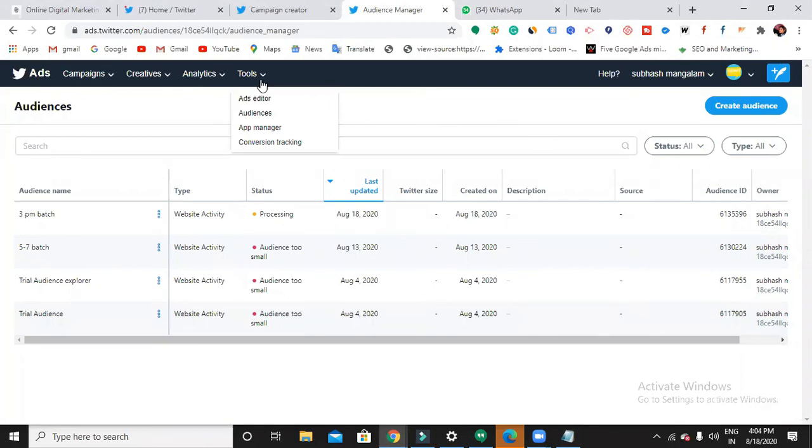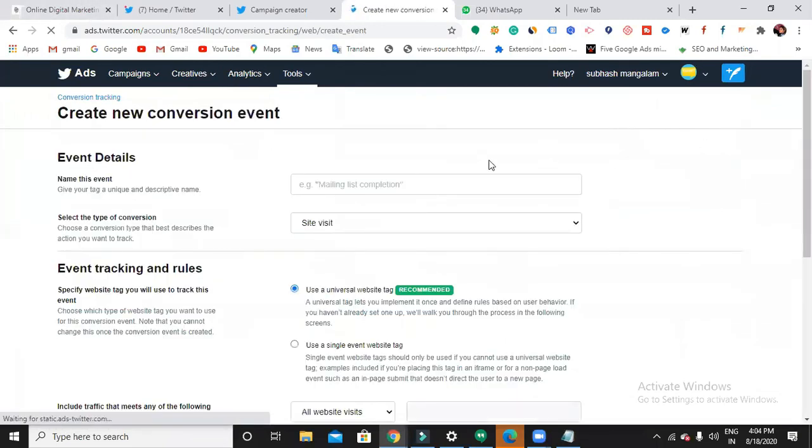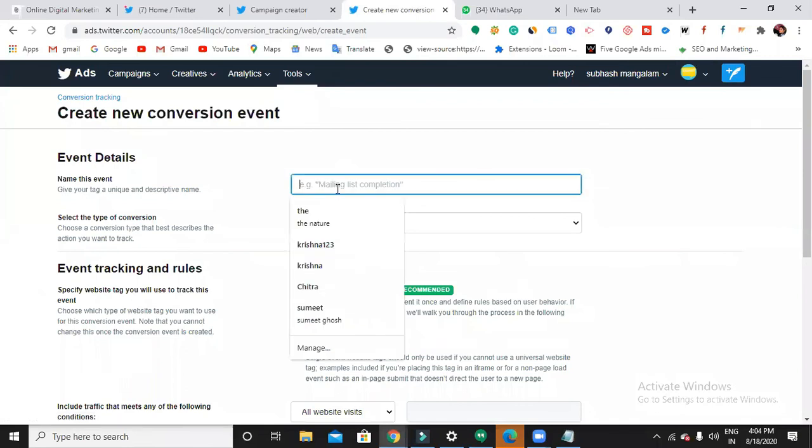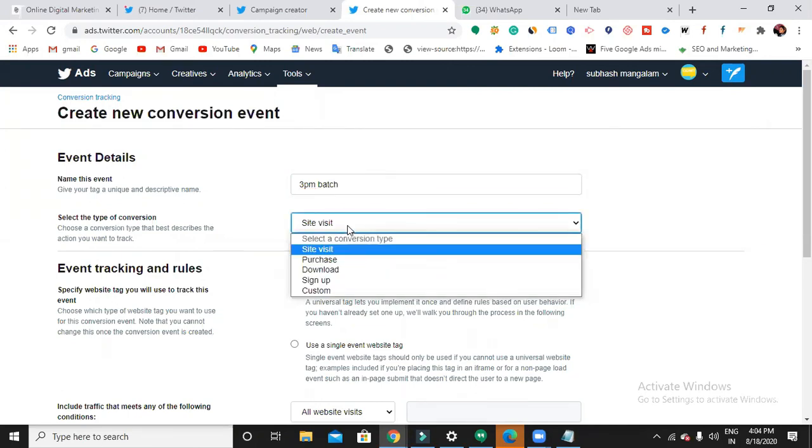Click these tools and drop down. There you can see the option conversion tracking. Create a new conversion event. Name the event. Select the type of conversion. So what is your conversion? When someone purchases, when someone downloads, when someone installs, when someone signs up, custom, site visit.